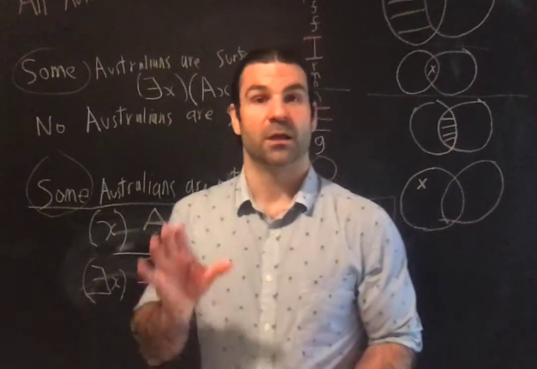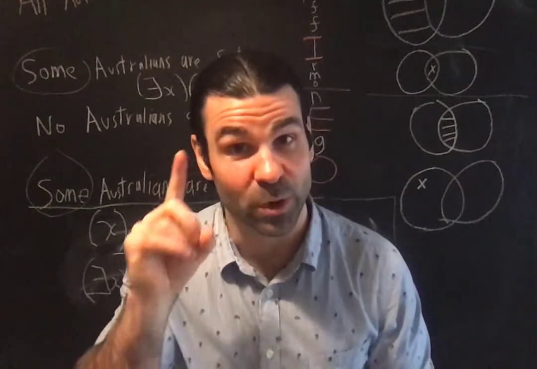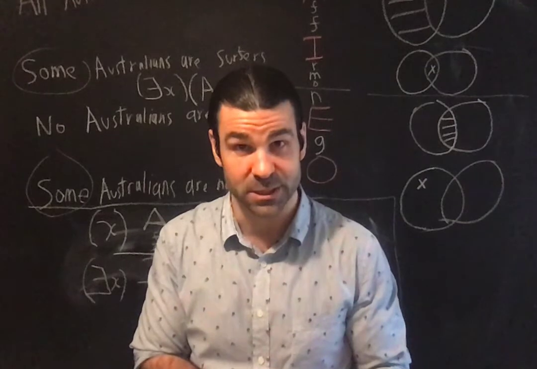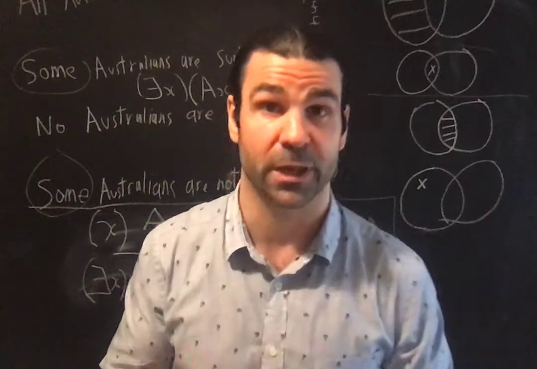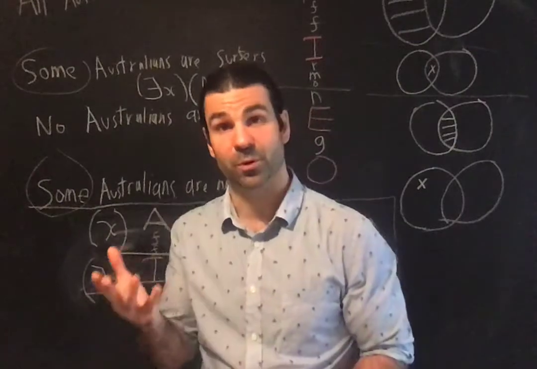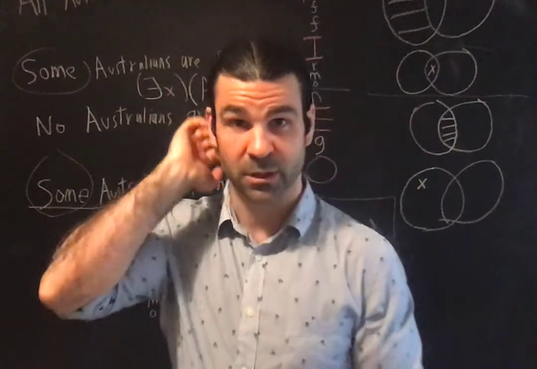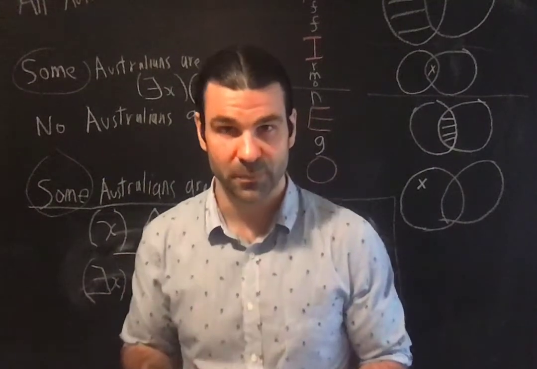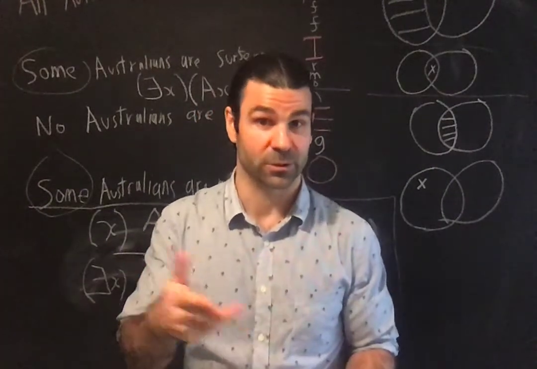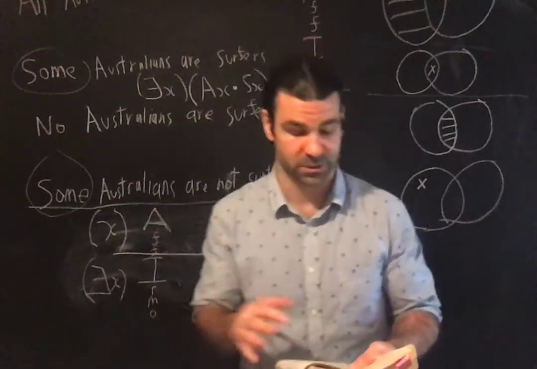So I've got my subject class and my predicate class, and now my question is, what relation between these classes is asserted? What is it, categorical? A categorical sentence is a sentence where the subject and predicate are both classes and that it asserts an inclusion or exclusion relation between those classes. More elaborately, particular or universal inclusion or exclusion. So what's going on here, right? Let me answer my two questions.